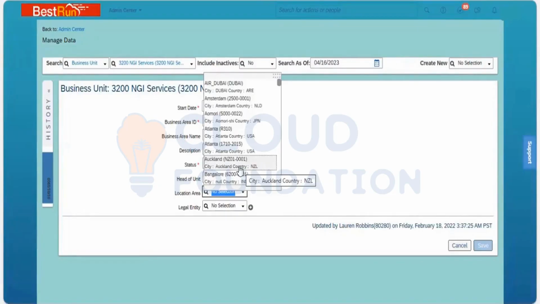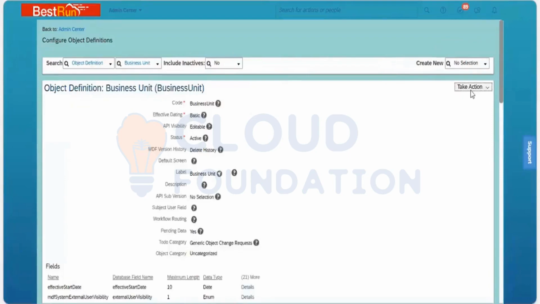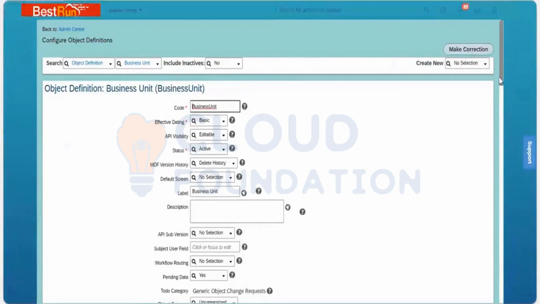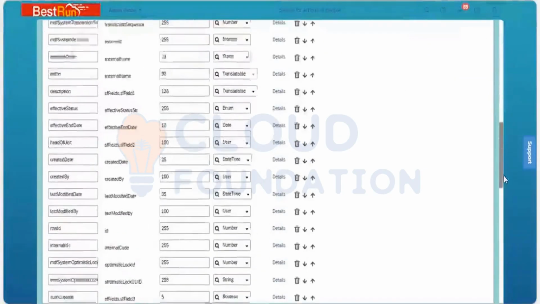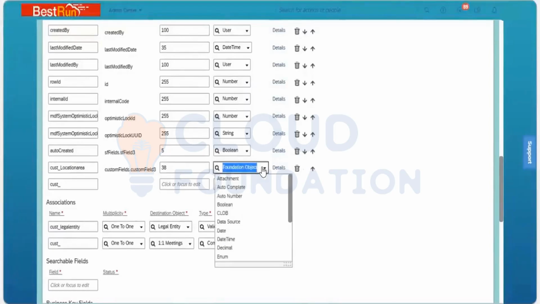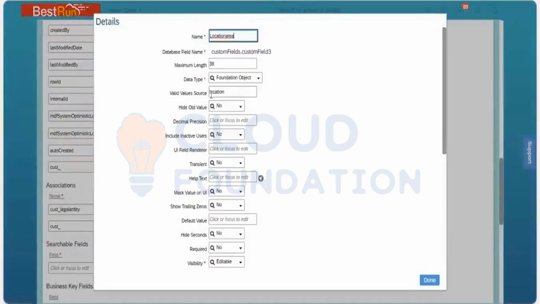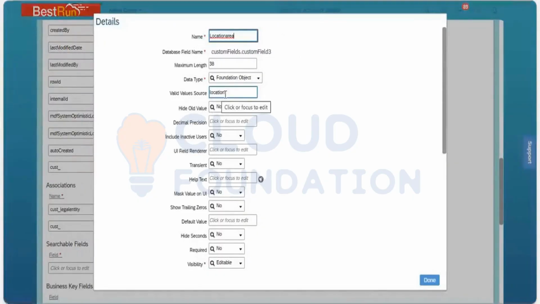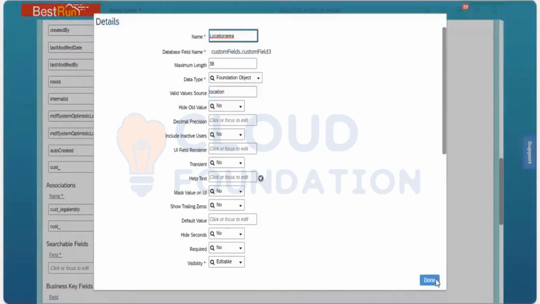This is another scenario where I am trying to create a custom field. And for that custom field, I want that field to behave as a foundation object. Because I want the values of the foundation object to be populated in that field. That is the reason I have taken the data type as foundation object. And when I take a foundation object, I should have a valid value source. I need to take the code and paste it here for the field mapping. And after that I will save it.